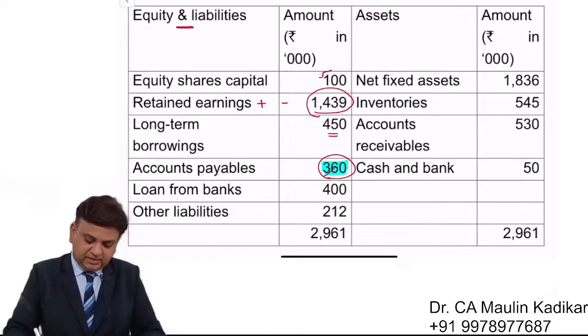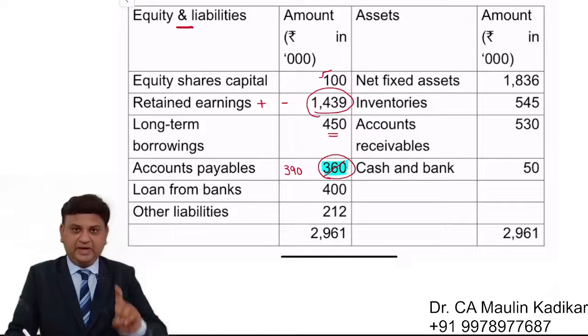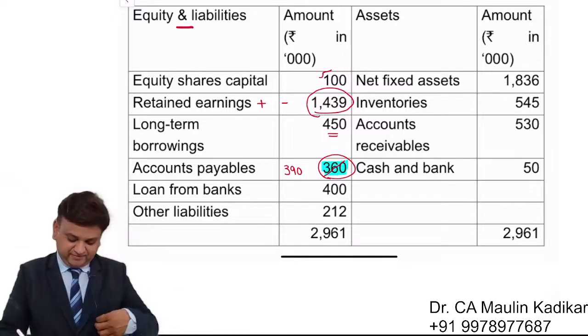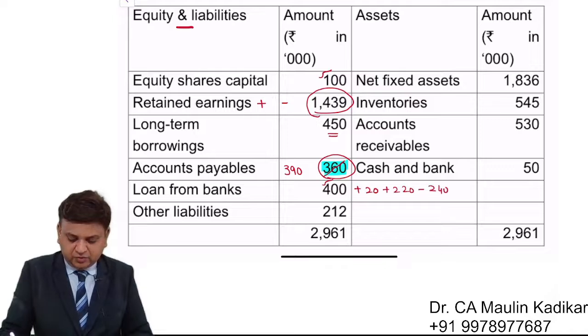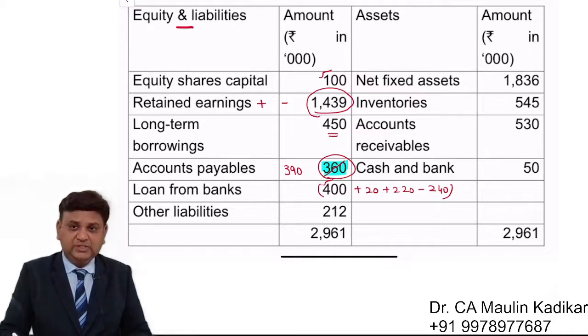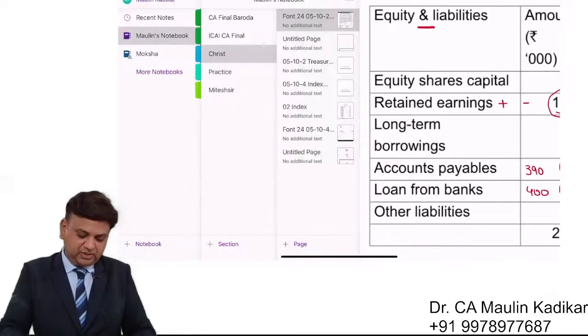The creditors as on 31st of March would be equal to the purchases of March, that is 3,90,000, because the average payment period is 1 month. Loan from bank, opening is 400 plus 20 plus 220 minus 240. So coincidentally, the opening and closing are the same. However, it will not happen every time. Just this time it is happening coincidentally.